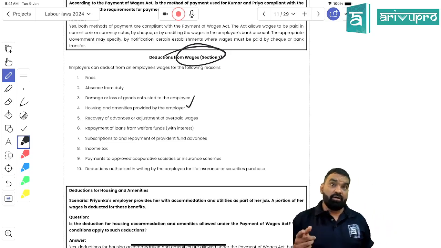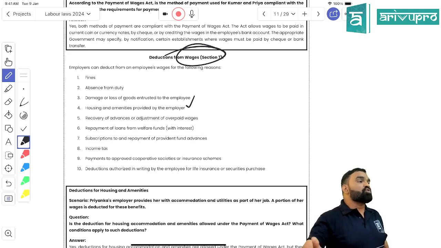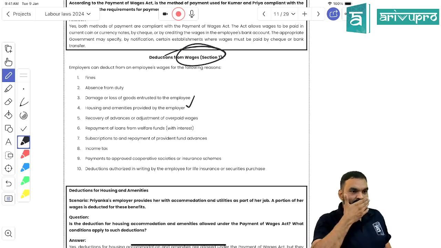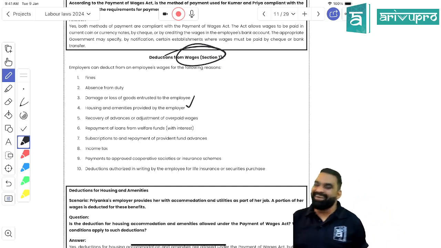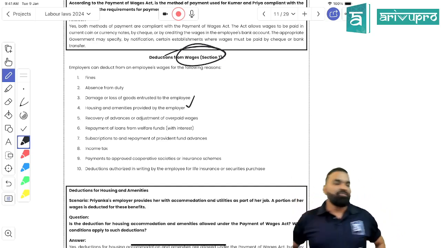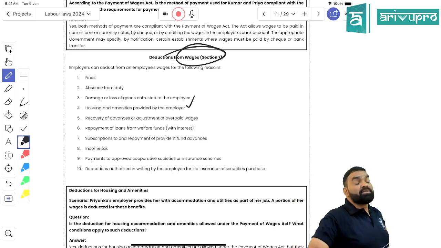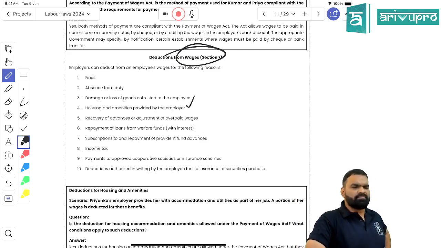If your employee has bought ESOPs, you know ESOPs. What is ESOPs? I'm not asking the full form. What is ESOPs? Well, you're going in the right direction.